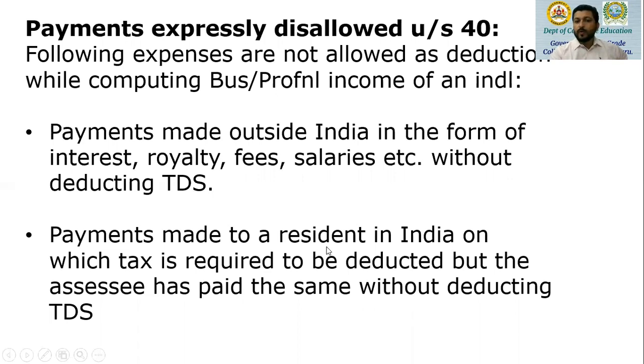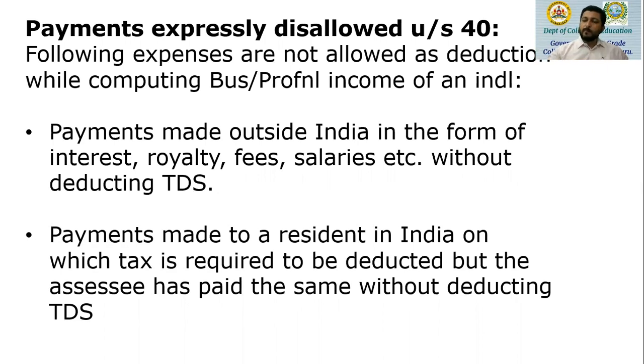Payment made to a resident in India on which tax is required to be deducted, but the assessee has paid the same without deducting TDS. Suppose I am supposed to receive an income after deducting TDS, say from my employer or from any other organization. They are supposed to deduct TDS and make payment to me.